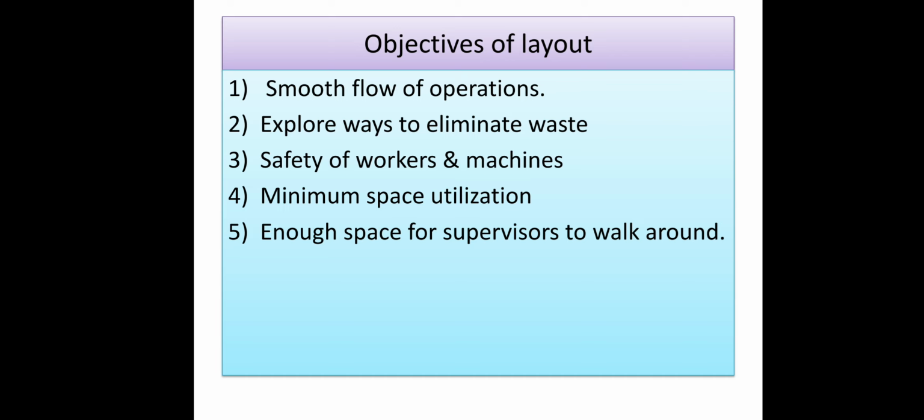So it is very essential to make a proper plant layout. Then, enough space for supervisors to walk around. As I discussed, if all the machinery is arranged in a proper way, there will be maximum space available for other operations in the organization, and one of those operations may be supervision. If there is space available for supervision, then there will be good supervision and maximum production in the organization.